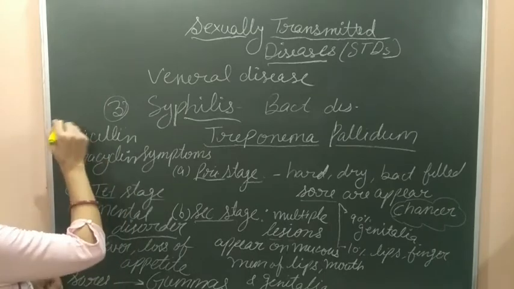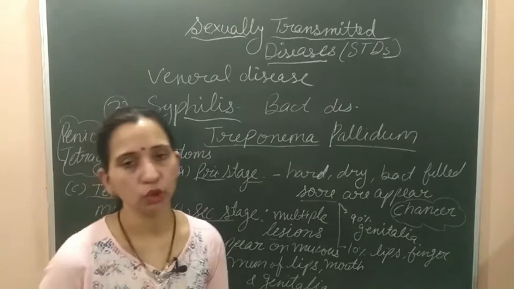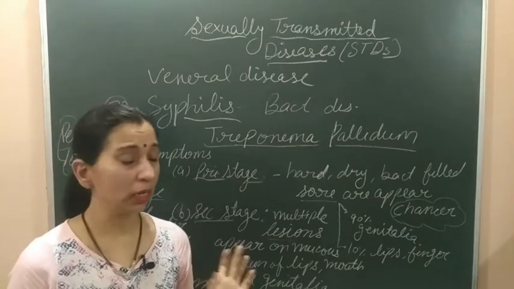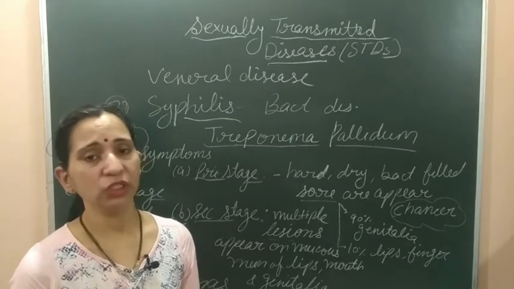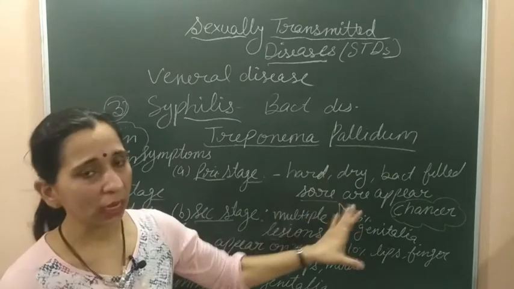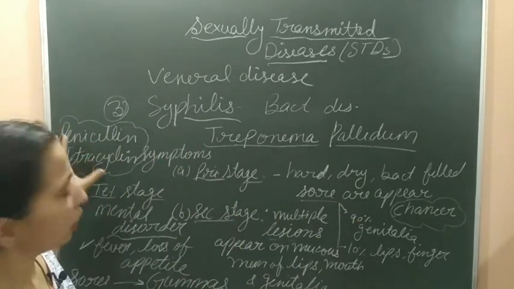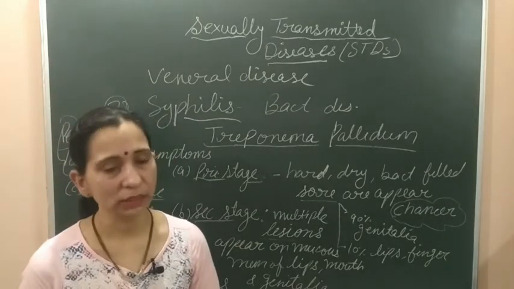These are the antibiotics which can be used to treat this infection. But again, we are mentioning one thing again and again: prevention is better than cure. If prevention is taken, then we can prevent this disease. Otherwise, infection is possible. So here we discussed one more disease, syphilis.